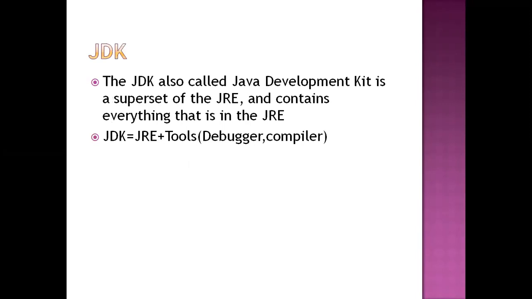The third thing, JDK, the Java Development Kit. The Java Development Kit is used to develop your code. It is a superset of the Java Runtime Environment, and it consists of everything. Without the JDK, we cannot write any kind of code. JDK equals JRE plus some tools, such as the compilers and the debuggers.